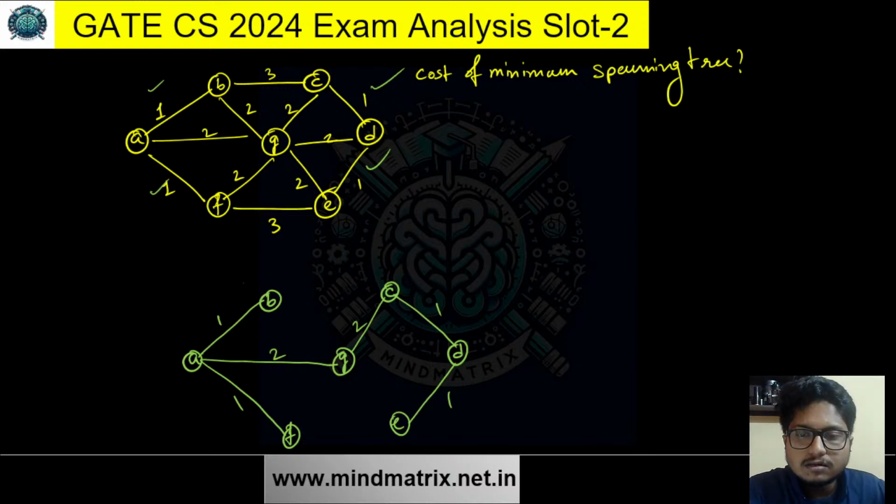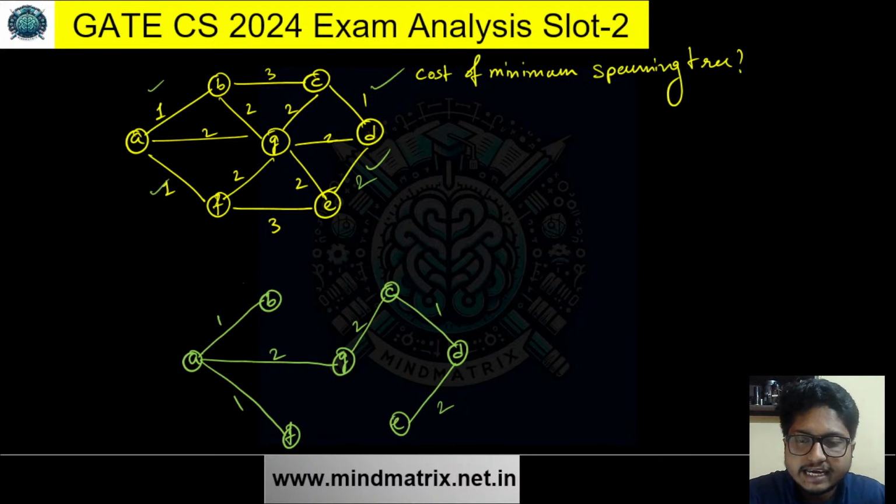Are all the nodes properly connected? Yes, all the nodes are absolutely connected, and everything is in place. Okay, so we got one more piece of information. No, this was of weight two.